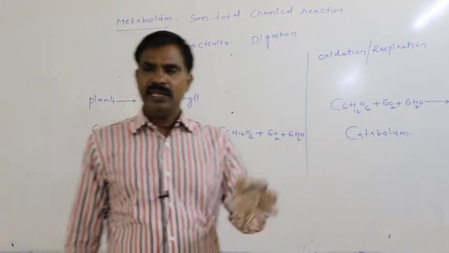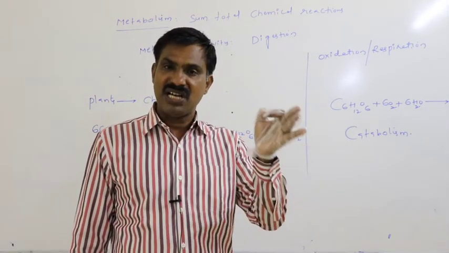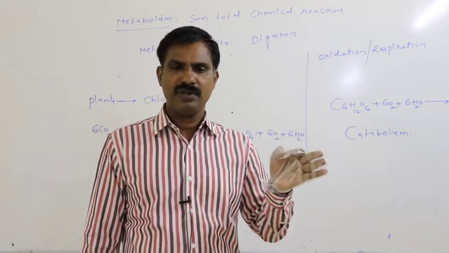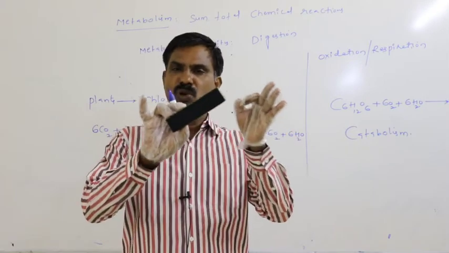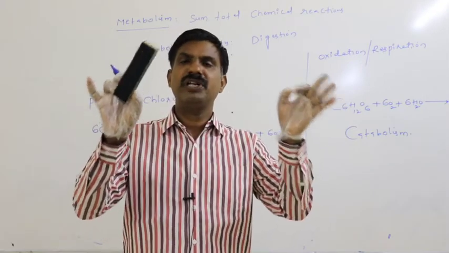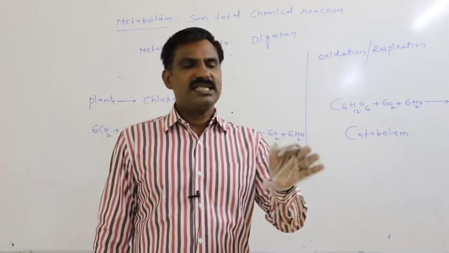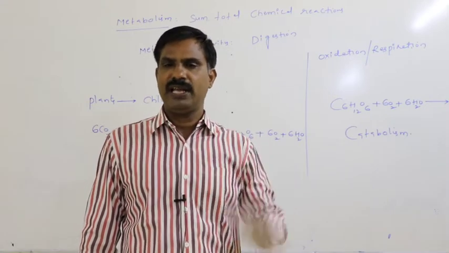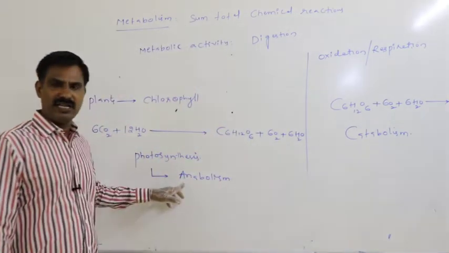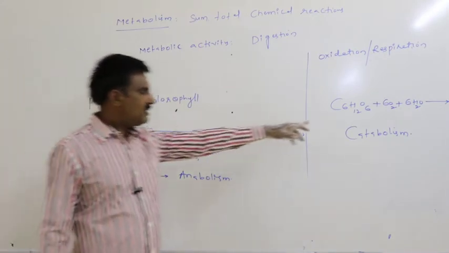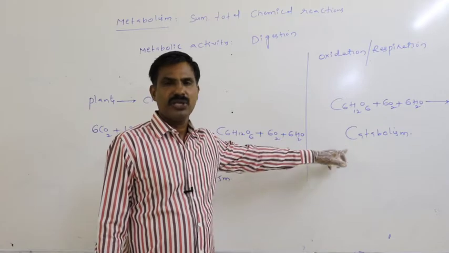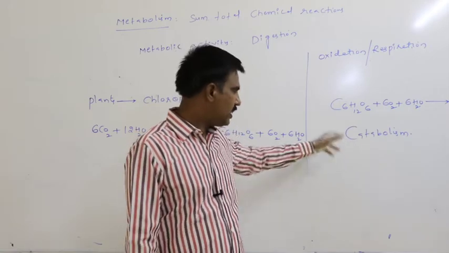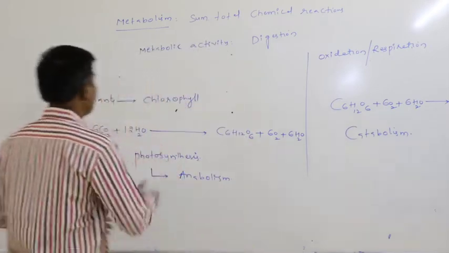In our body, whatever metabolic activities occur, all may not be useful for synthesis of new material, and all may not be useful for breaking down organic compounds into inorganic. Certain activities are useful for synthesis of new material; they are said to be anabolic activity, that is anabolism. Certain activities are useful for breaking complex material into simple; they are said to be catabolism.